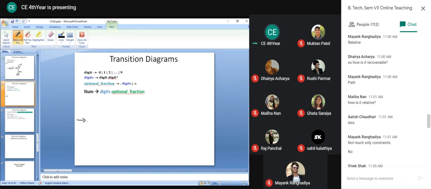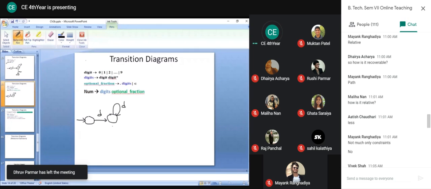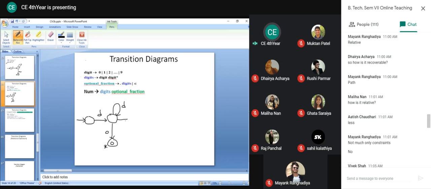Now we'll add this part into it. So we'll start with this. We'll first consider this digit. If it is valid, for other I am using O. Now we know that it is having an optional fractional part.